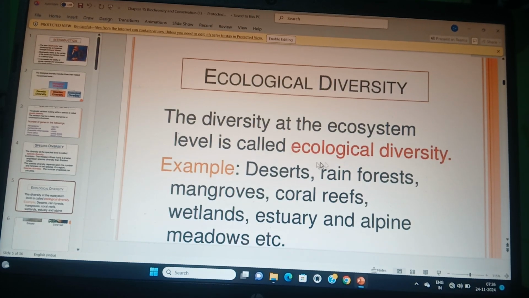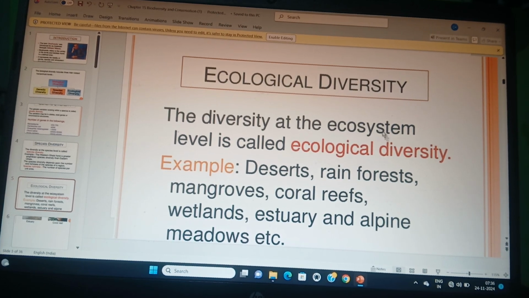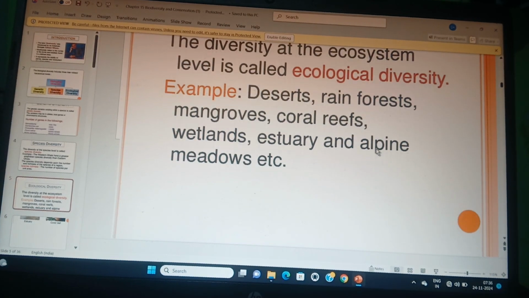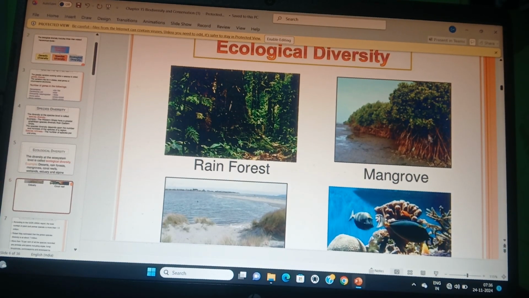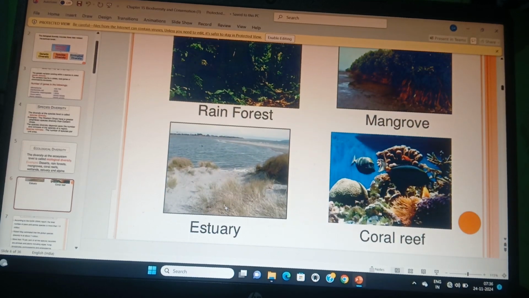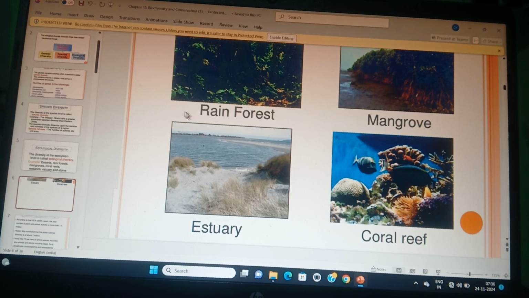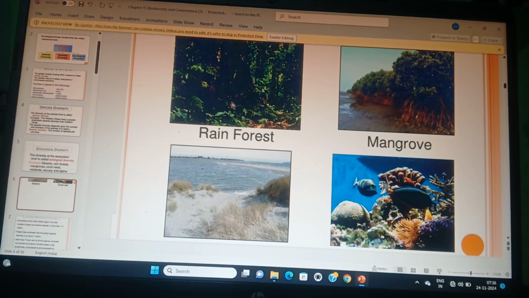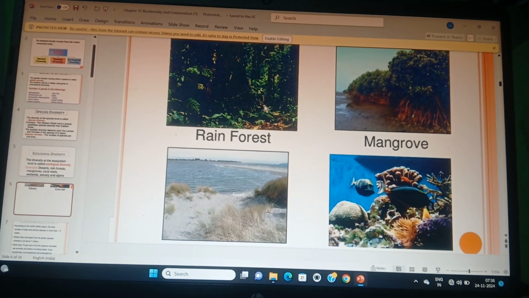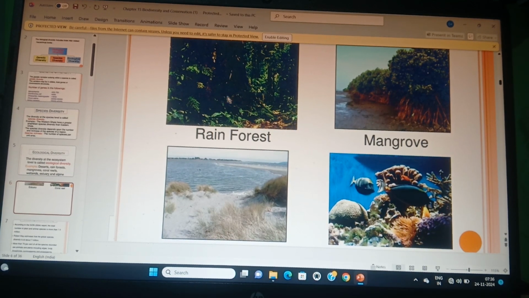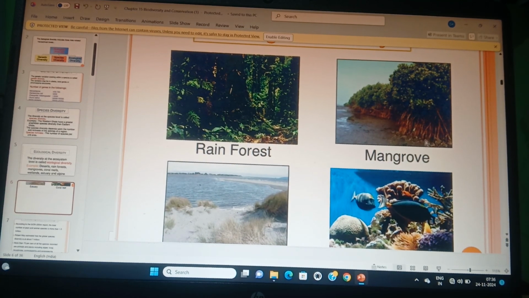Next, ecological diversity. Diversity at the ecosystem level is called ecological diversity. In our country, you can find the rainforest, the mangrove forest, the estuary, and the coral reef. Those are ecosystems. An ecosystem is a unit of nature where living organisms and non-living things are present and interact with each other. So in our country, different varieties of ecosystems are there.